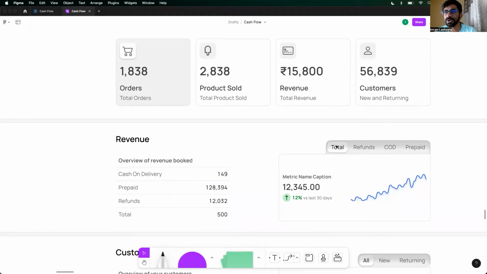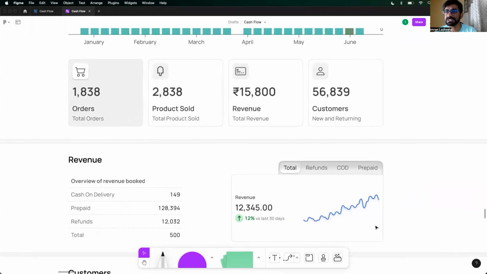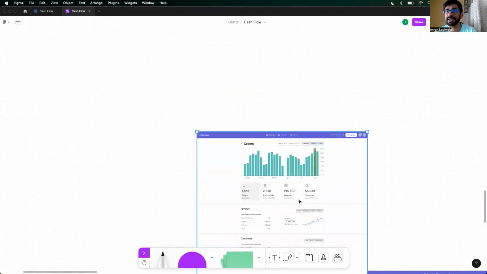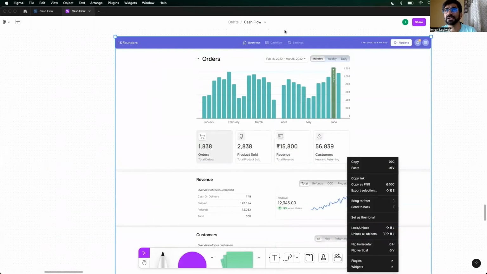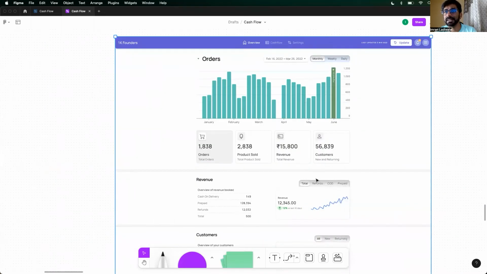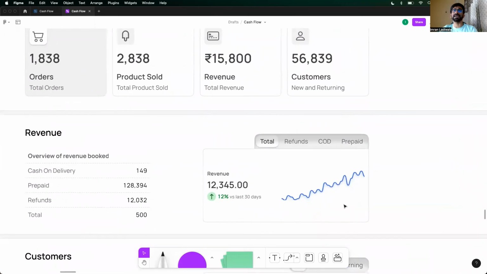Now here is a visual representation of total revenue, right? Is my revenue going up or down? This is a graph, and graphs are based on date, on X and Y axis. So what's the X and Y axis over here? Your revenue is over here, and the date that you selected is what's plotting this X axis, right? And automatically it's comparing it with the earlier 30 days, right?